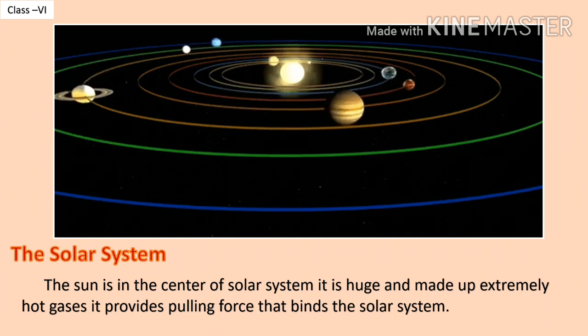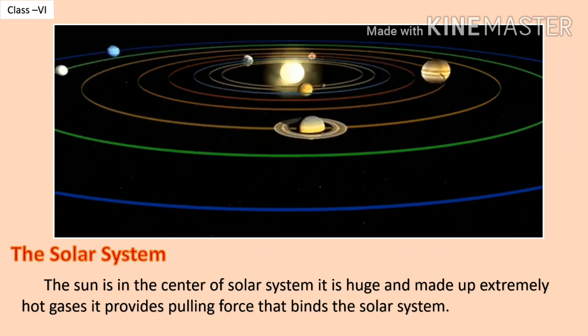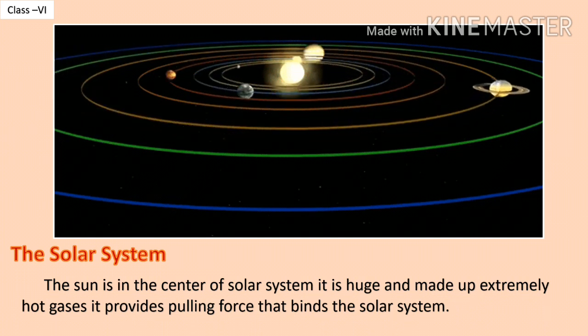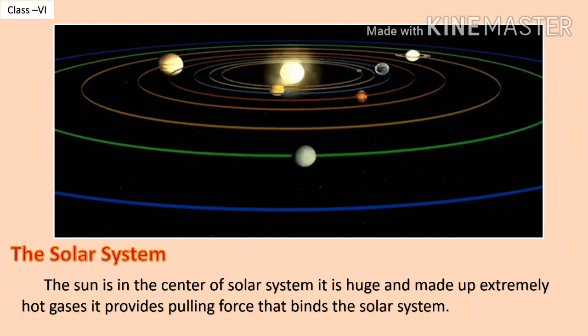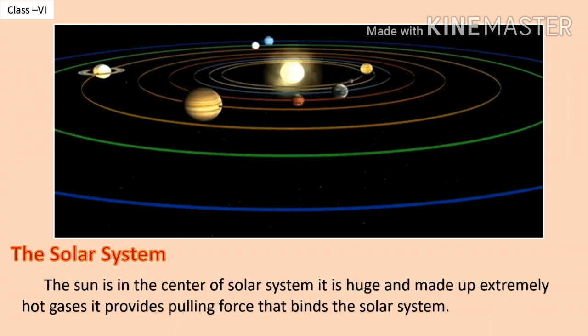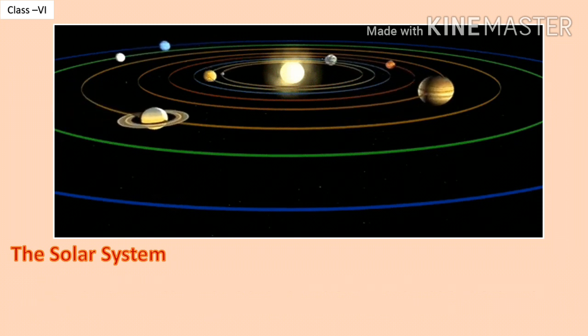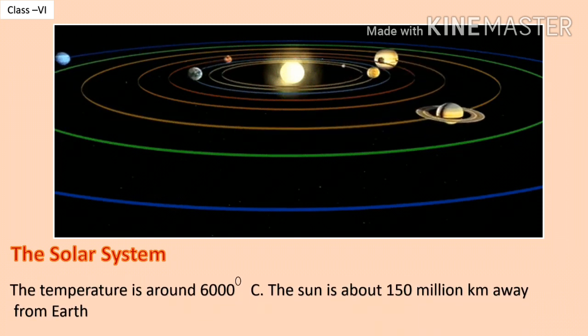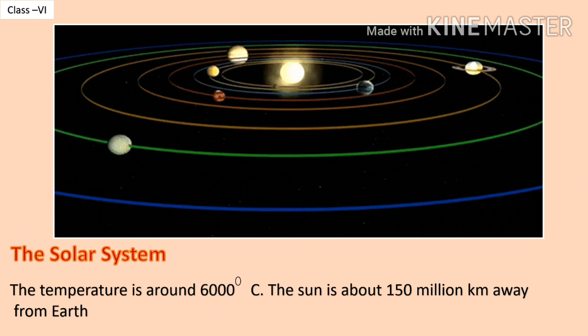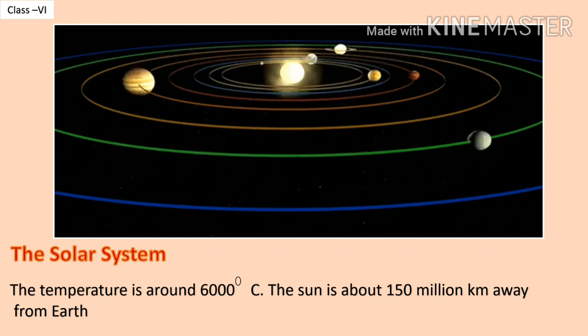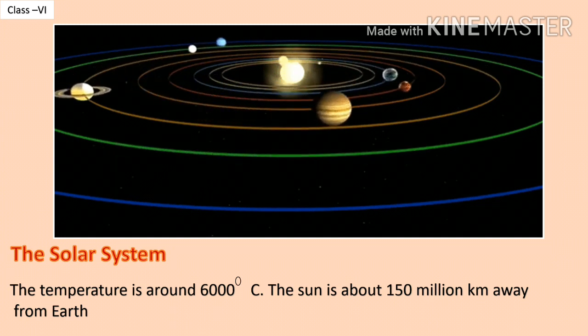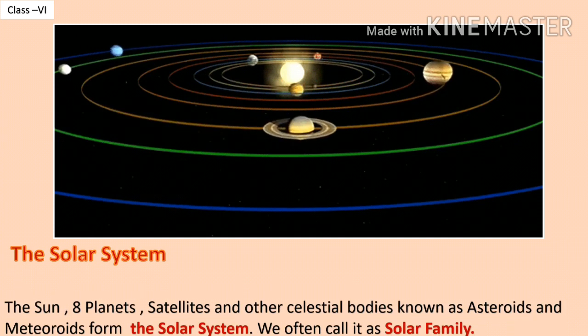The solar system. As you see in the picture, the sun is in the center of the solar system. It is huge and made up of extremely hot gases. It provides pulling force that binds the solar system. The temperature of the sun is around 6000 degrees Celsius. The sun is about 150 million kilometers away from us.